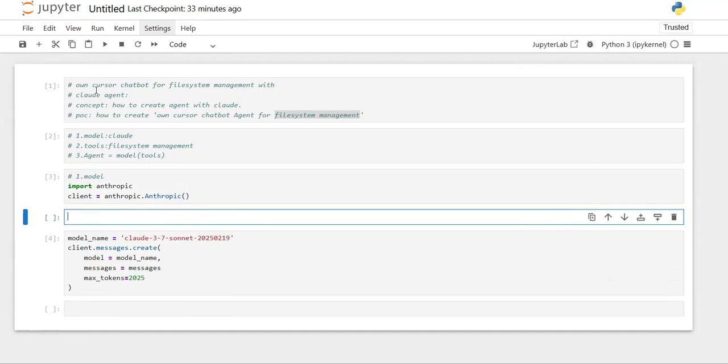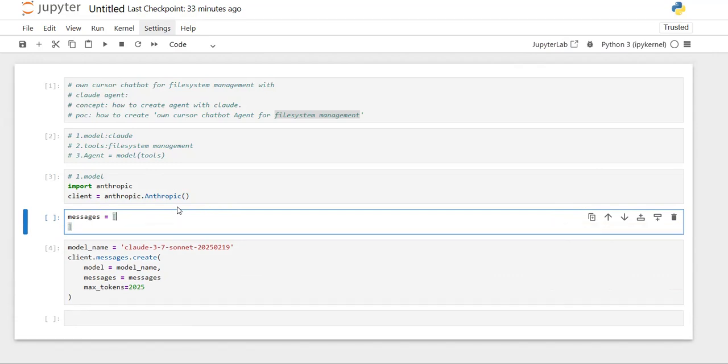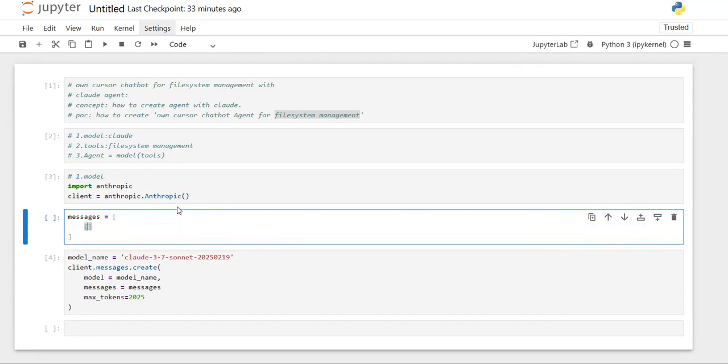I'm going to create one more intermediate cell to create my messages to pass to my model. Messages are nothing but a list of user or system messages. So let's say I want to chat.